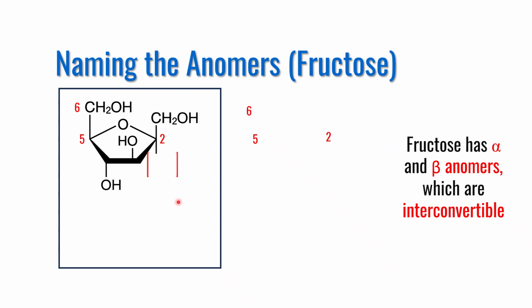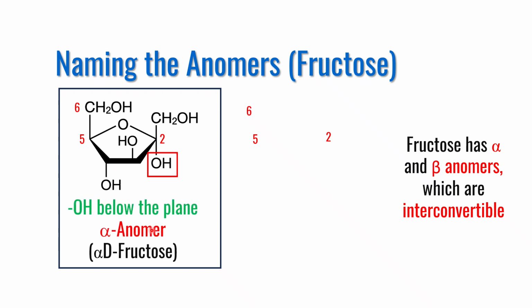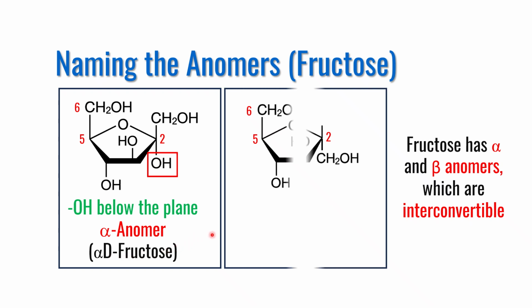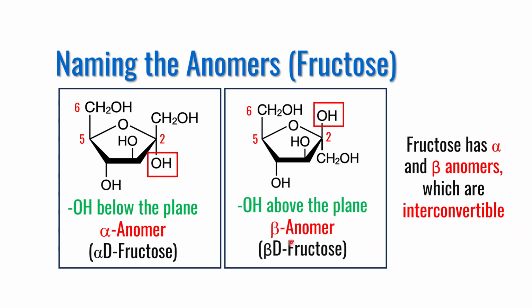When OH is facing downward, or in trans with the 6-CH2OH, that isoform is known as the alpha anomer, or alpha-D-fructose. Similarly, when OH is facing up above the plane of the ring, or in cis with the 6-CH2OH group, the isoform is known as the beta anomer, or beta-D-fructose. So this is how the anomers are classified and named.